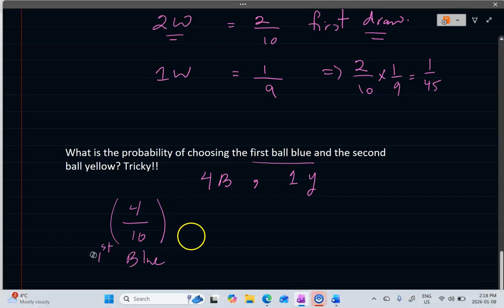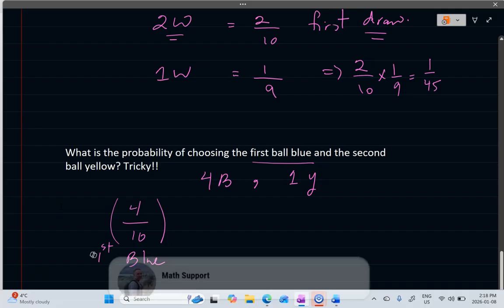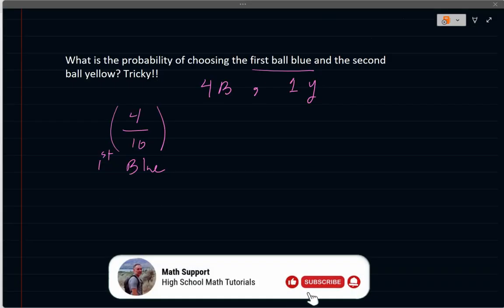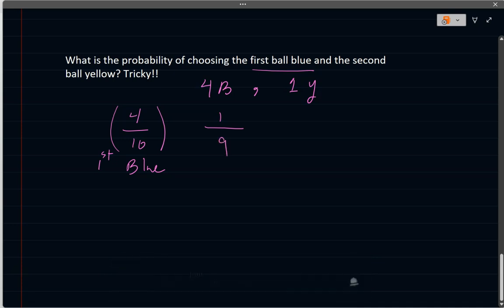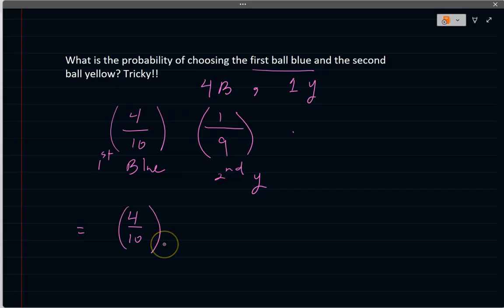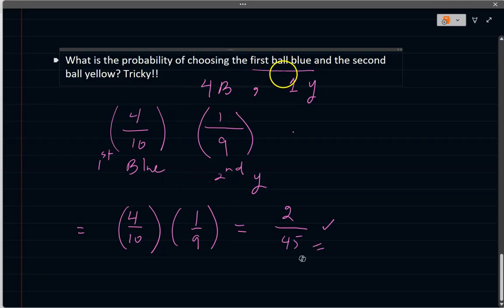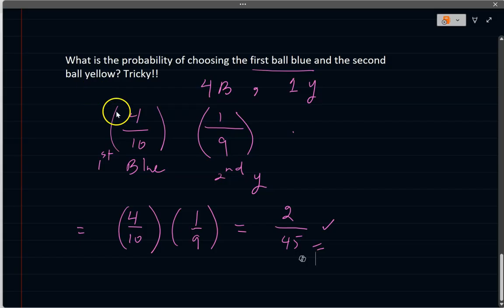Okay, and the second ball is yellow. So the second will be 1 over, and I already took 1 out, so that would be 1 over 9. This is your second is yellow. Okay, and now in this case, you again multiply. Now you can simplify that again. Okay, that is 2/5 times 1/9, so that would be 2 over 45. And that would be the probability of this event happening, choosing the first ball blue and the second ball yellow.